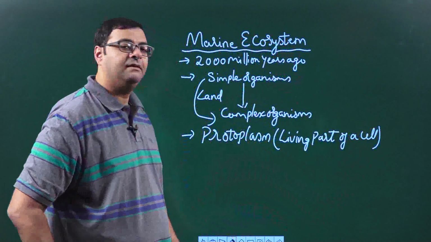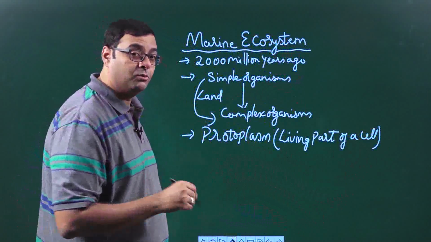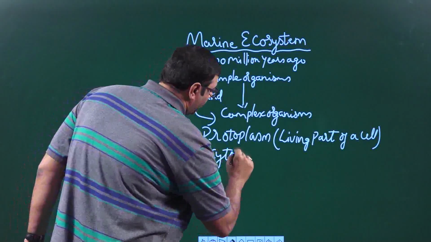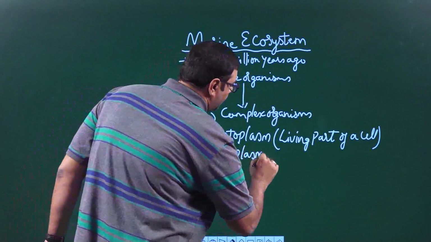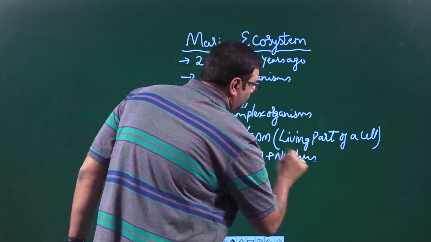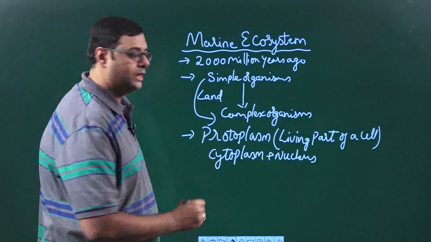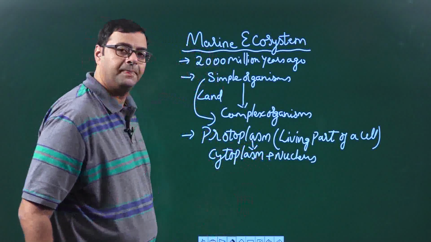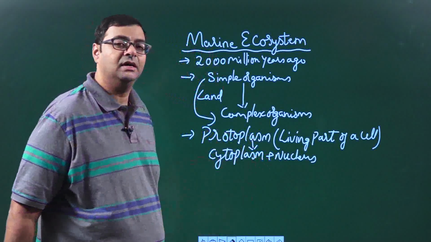Protoplasm is the living part of a cell, and to be more specific, it is cytoplasm plus nucleus. Cytoplasm plus nucleus together form the protoplasm, which is the living part of the cell.